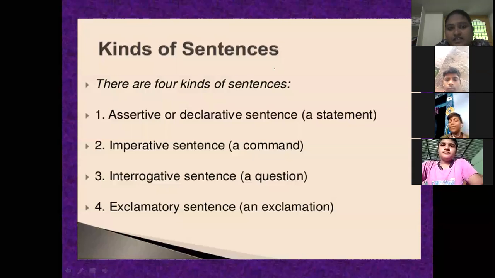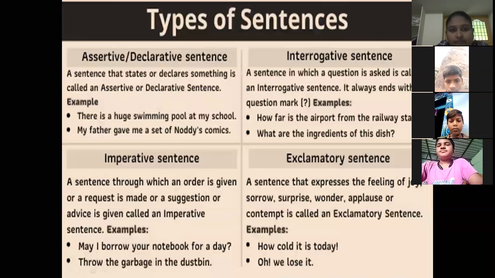Yes, in the previous class we completed assertive sentence and interrogative sentence. Today we are going to discuss imperative sentence and exclamatory sentence. By today we are closing this grammar topic.